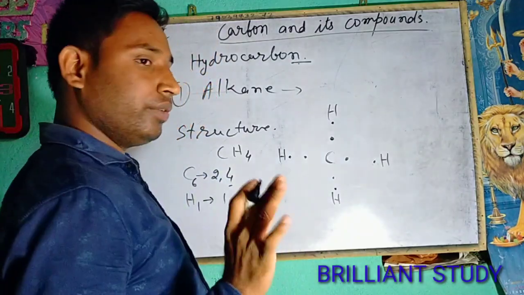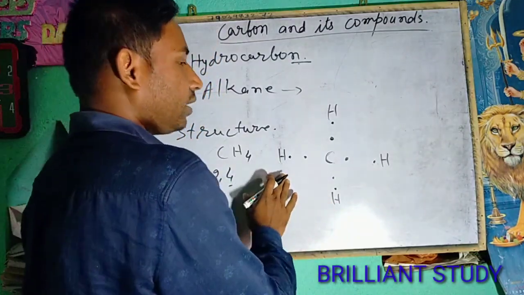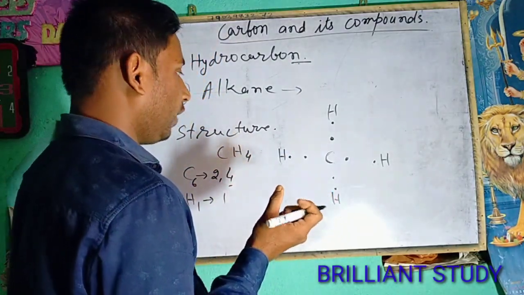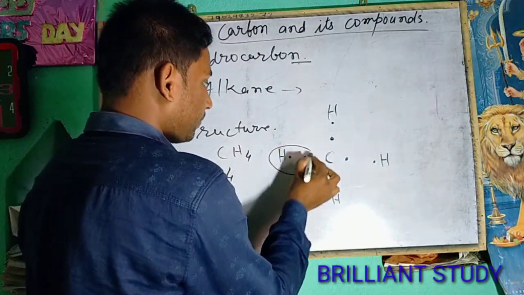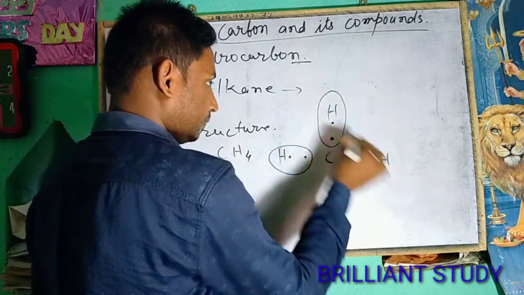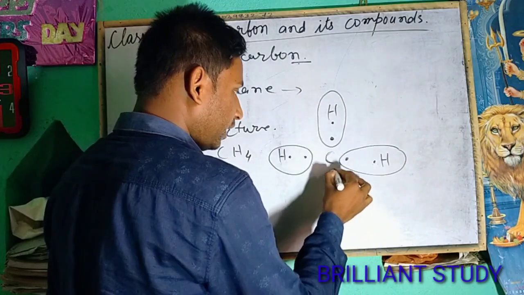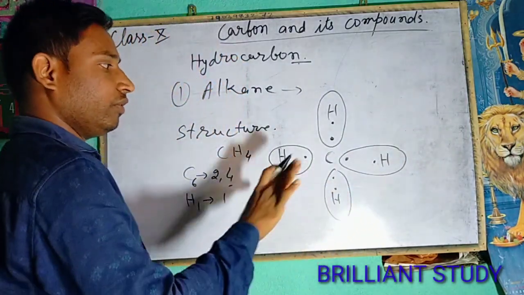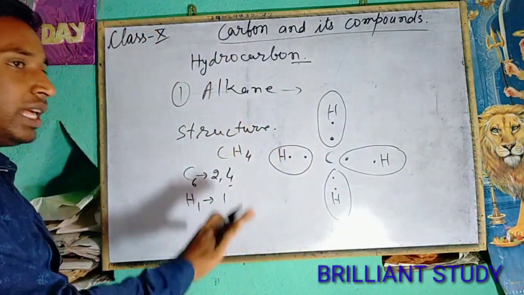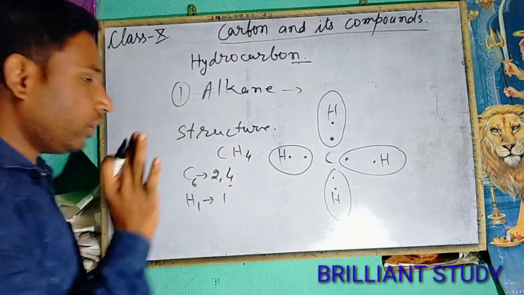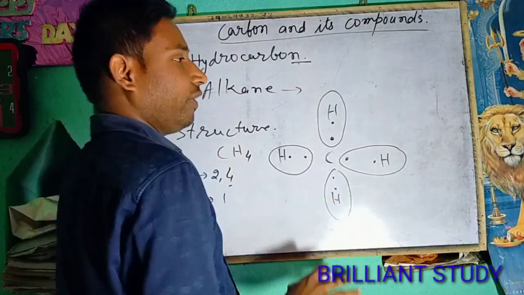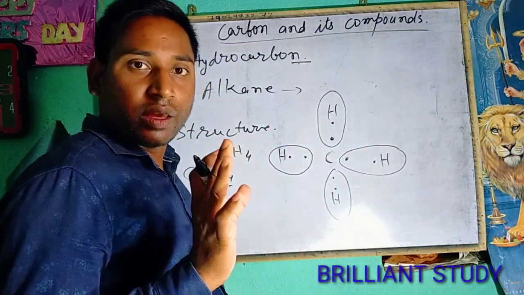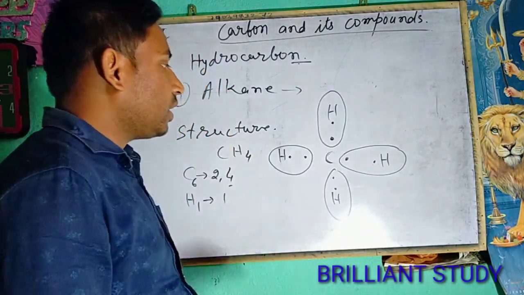And we all know that hydrogen atom wants to find its duplet. So in this way the hydrogen atom will find its stability, that means duplet. But we all know that the carbon atom will find its octet to find its stability.